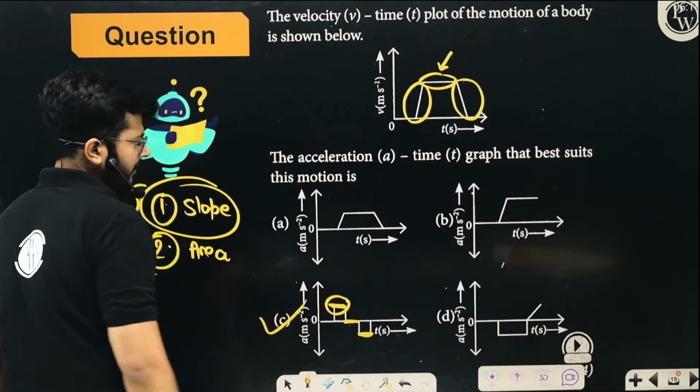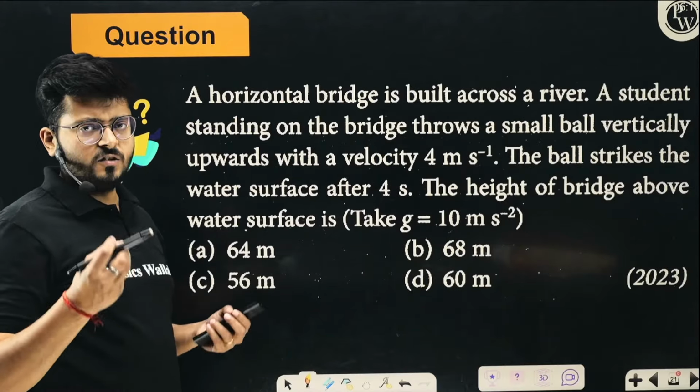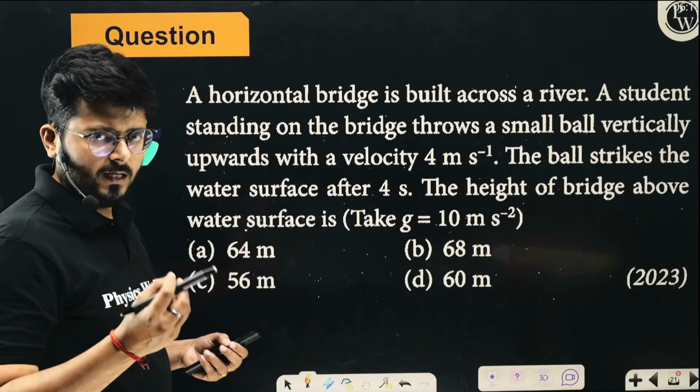So option C is the correct option, right? So you see that looking at the graphical questions and solving them is the fastest way to get 4 marks, right?